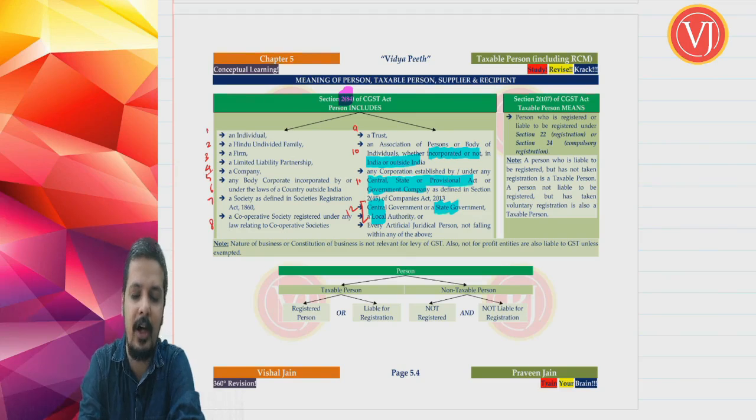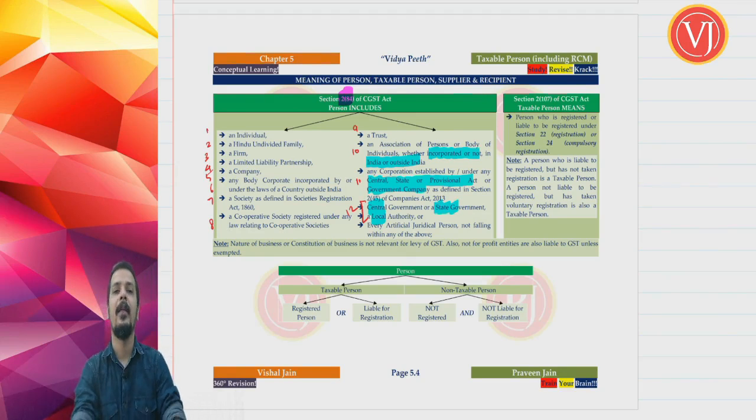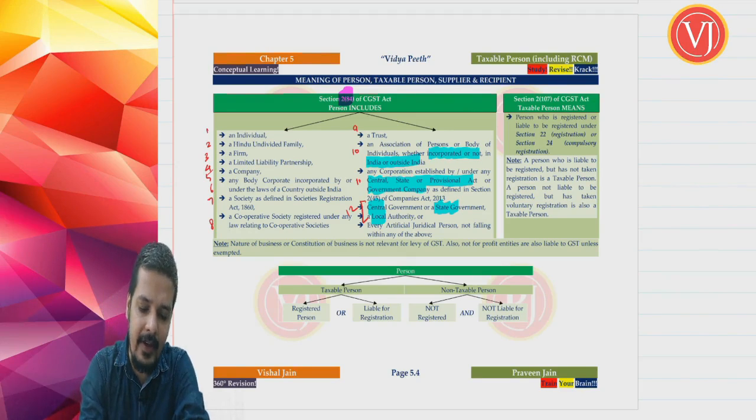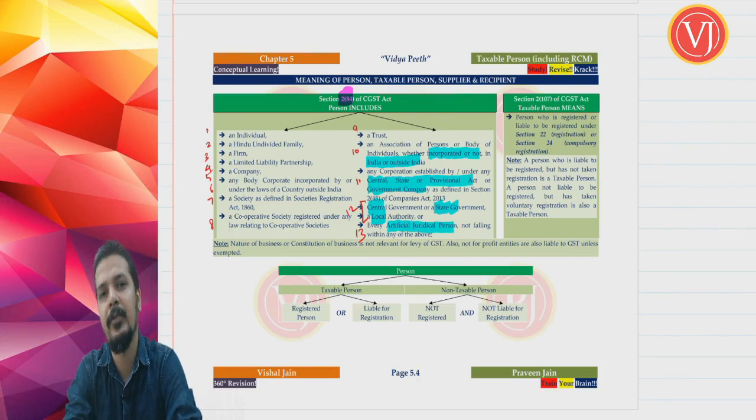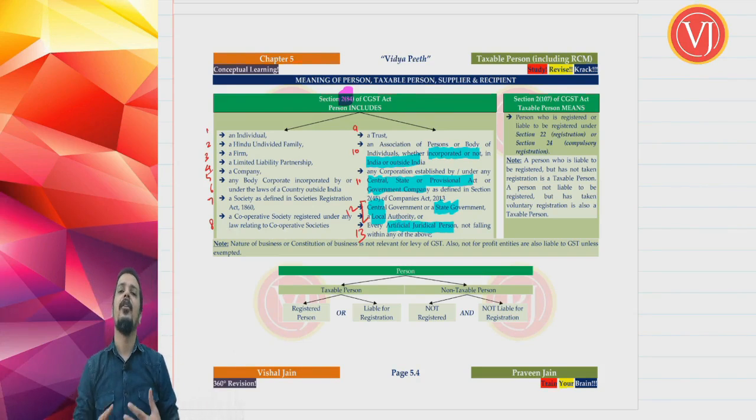So your point number 12 is government itself: central government, state government and local authority. Obviously, when you talk about government, you talk about 3-tier structure: central government, state government and local authority. And the last part, as it is always there even in your income tax act, any artificial juridical person not falling within the above. Right friends, if you look at the definition of person, it is very similar to what you have in your income tax act. There are certain important points that we have very clearly discussed, right?